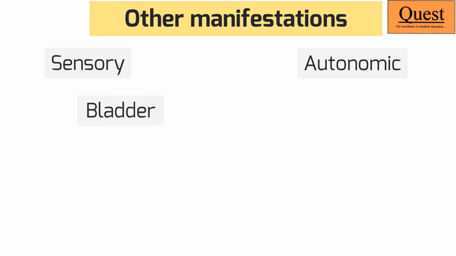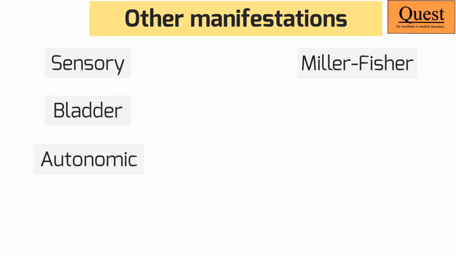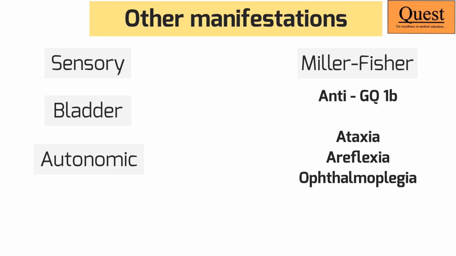Autonomic nerves, however, are very frequently involved in GBS. This would manifest either in form of dangerous arrhythmias or fluctuations in blood pressure and fluctuations in heart rate. Now, one variant, those who have the anti-GQ1B antibody, can have a triad of ataxia, areflexia, and ophthalmoplegia. This is what is known as the Miller-Fisher syndrome.